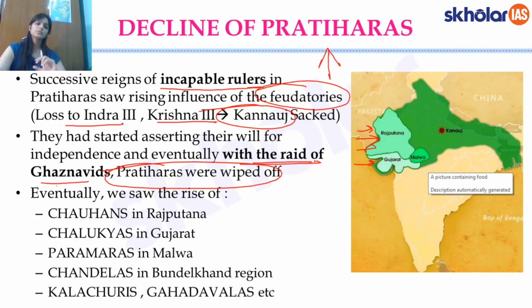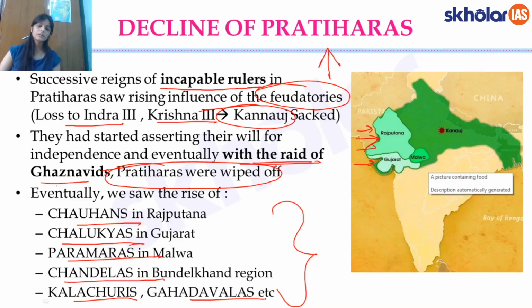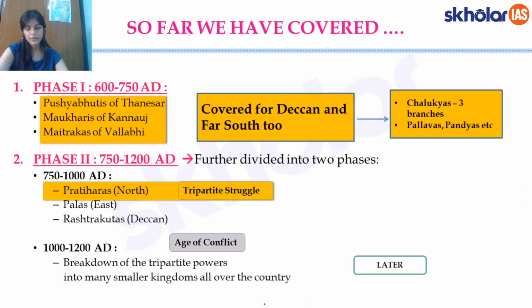And lastly, after the Pratiharas declined, of course we saw the rise of their feudatories. During the times of strong Pratiharas, the Chauhans, Chalukyas, Paramaras, Chandelas, and Kalachuris had at one point been the vassal chiefs or the feudatory chiefs of the Pratiharas. But when the Pratiharas became weak, they started rising in influence, and they all broke away into small kingdoms, which we shall study in the later lectures. But this is how essentially the Pratiharas came to a decline.